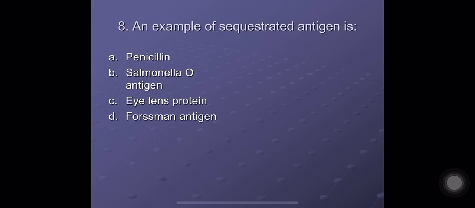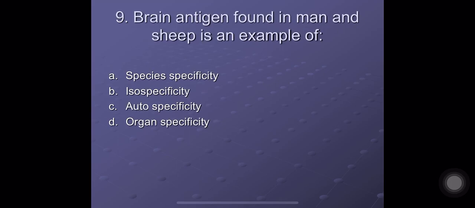Question number 8. An example of sequestered antigen is A. Penicillin, B. Salmonella O antigen, C. Lens protein, and D. Forssman antigen. Sequestered antigen means hidden antigen, an antigen which the immune system has never seen and does not recognize. Such antigens are known as sequestered antigens. So an example of sequestered antigen is lens protein. The correct answer here is C. Lens protein.